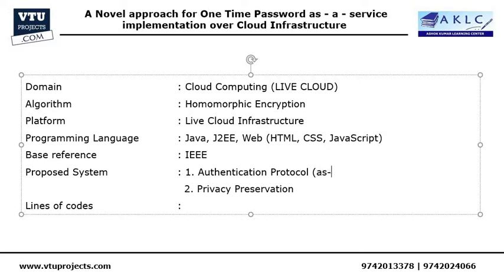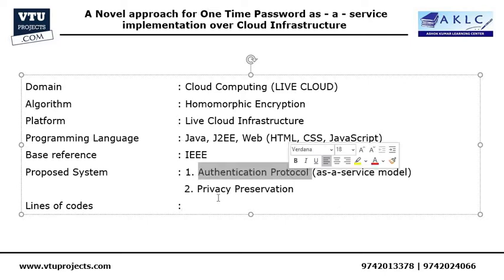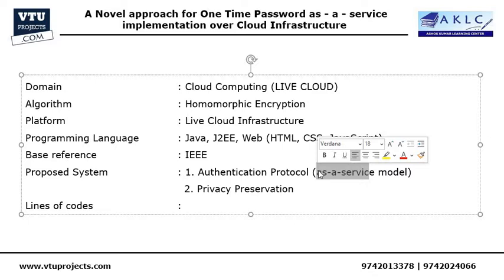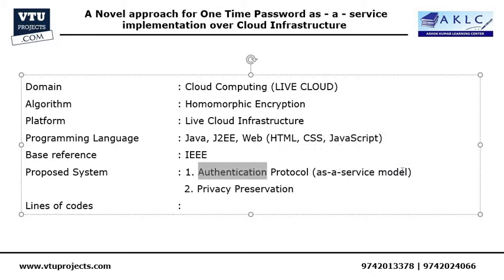One more major thing that we are going to implement in this project is a service model. That means the authentication protocol that we have implemented, we are going to make that solution available to other cloud service providers also. For example, if my authentication protocol has to be used by BookMyShow or Flipkart or Amazon for authenticating their users, they can simply reuse my solution. That is what we call a service model. A service model means I'm making my solution available to the outside world. That also we are going to implement.